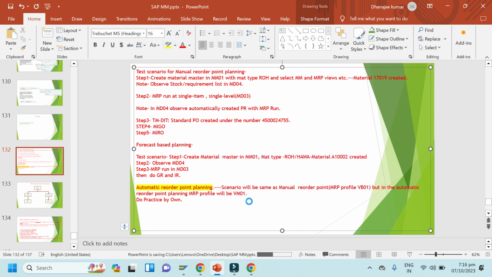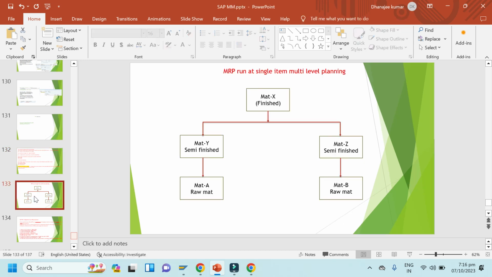Okay, next heading, MRP run at single item multi-level planning.